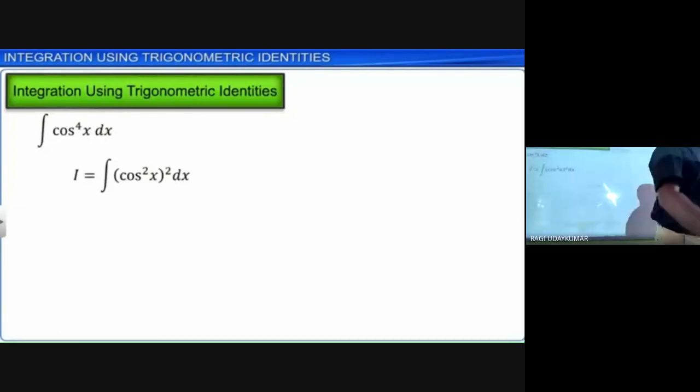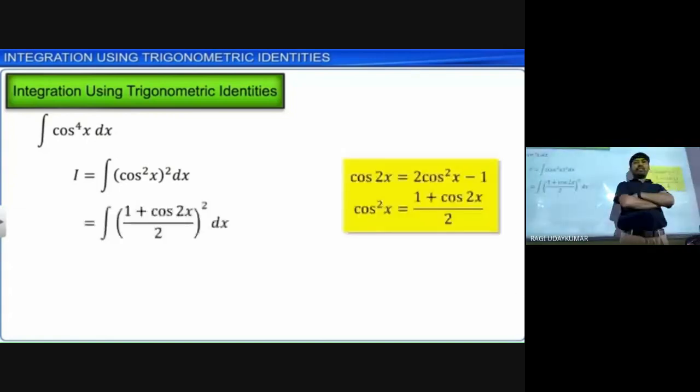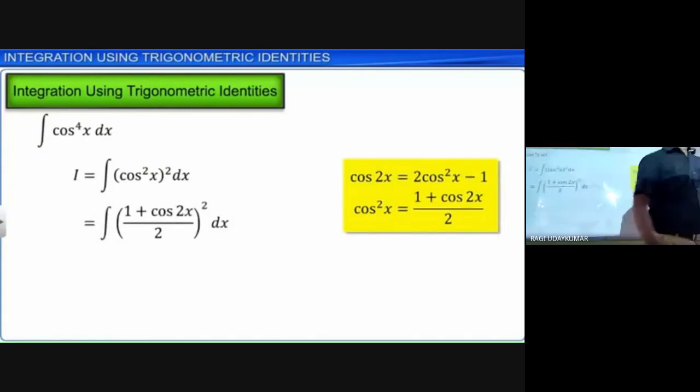Cos square का integration directly हम लोग नहीं कर सकते हैं. But cos 2x is equals to what? Cos 2x is equals to 2 cos square x minus 1. Cos square x को क्या लिख सकते हैं? Cos square x can be written as 1 plus cos 2x by 2. As we are having cos 2x equals 2 cos square x minus 1, from that cos square x is equals to 1 plus cos 2x by 2.